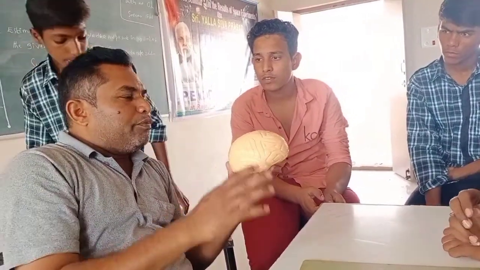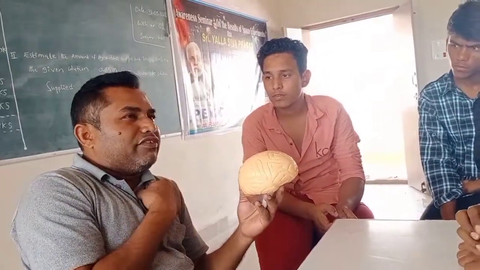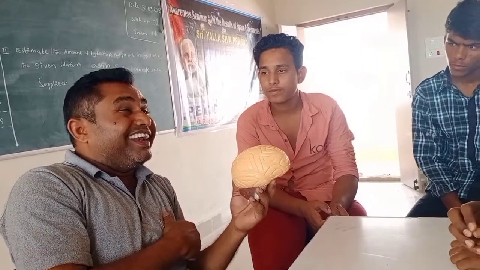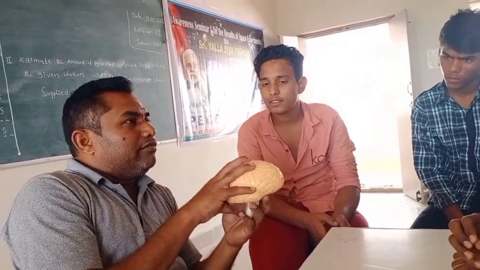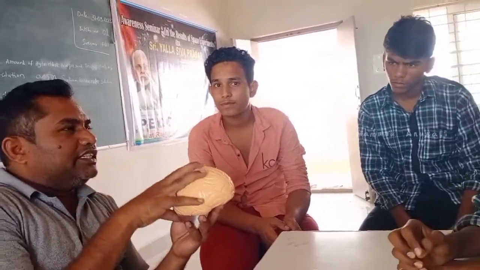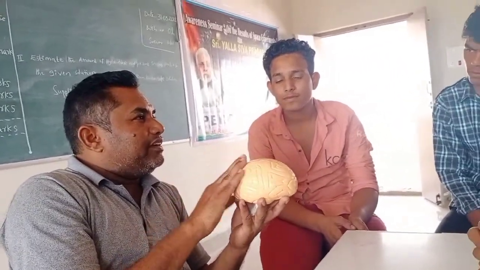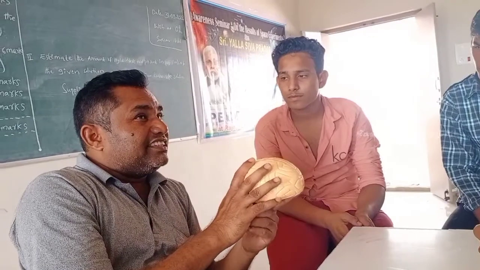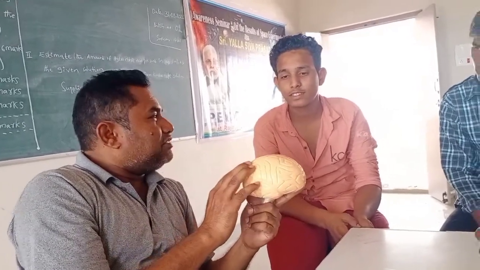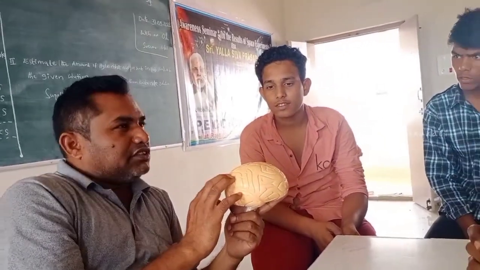Can you say which organ plays a major role in reading, remembering, thinking, and sensing and responding to external environmental stimuli?